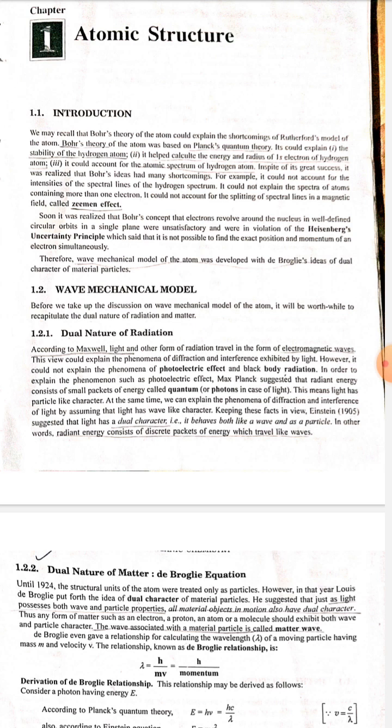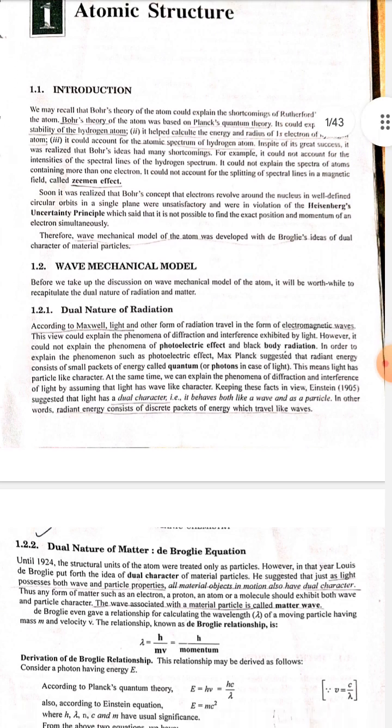In order to explain the phenomena such as photoelectric effect, Max Planck suggested that radiant energy consists of small packets of energy called quantum, or photons in case of light. This means light has particle-like nature. At the same time, we can explain the phenomena of diffraction and interference of light by assuming that light has wave-like character.